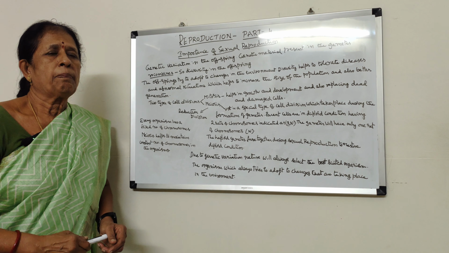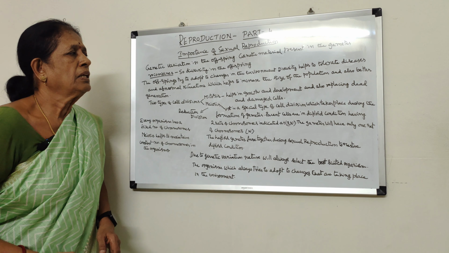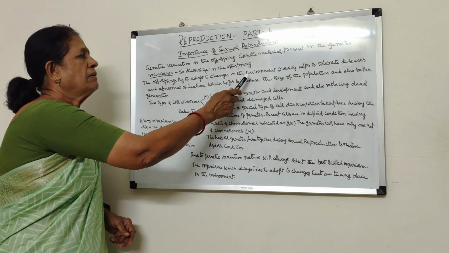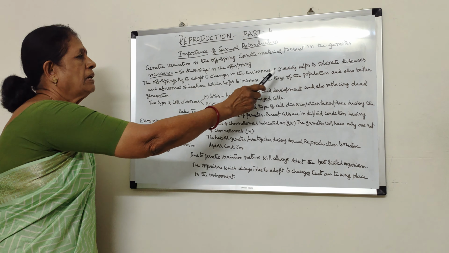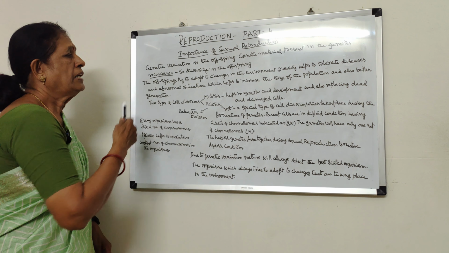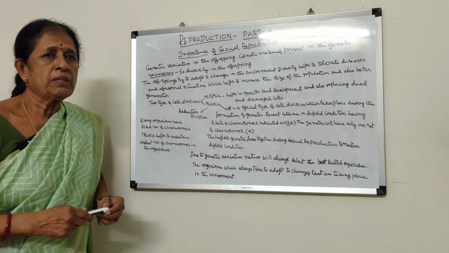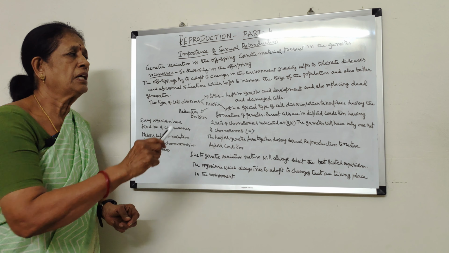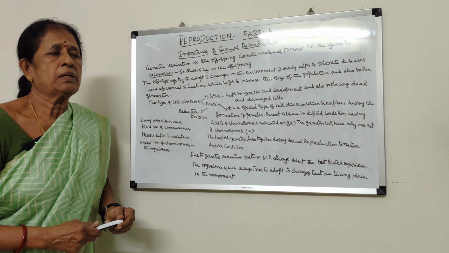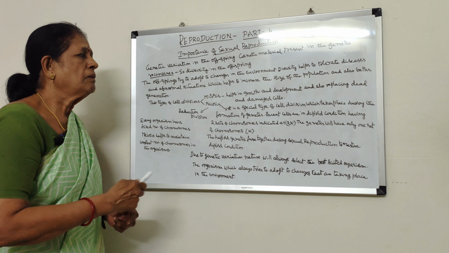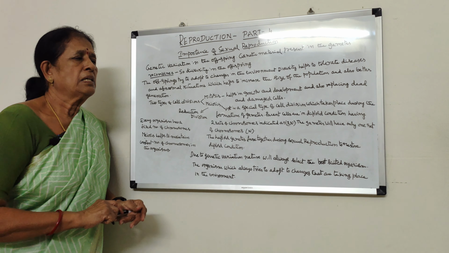Usually the offspring will always try to adapt to the changes in the environment. So when there is diversity, that means different variations are there, naturally they are able to tolerate various diseases and abnormal situations which take place in the environment, and they can withstand those changes, and there are chances for the organism to increase its population. That is very important.